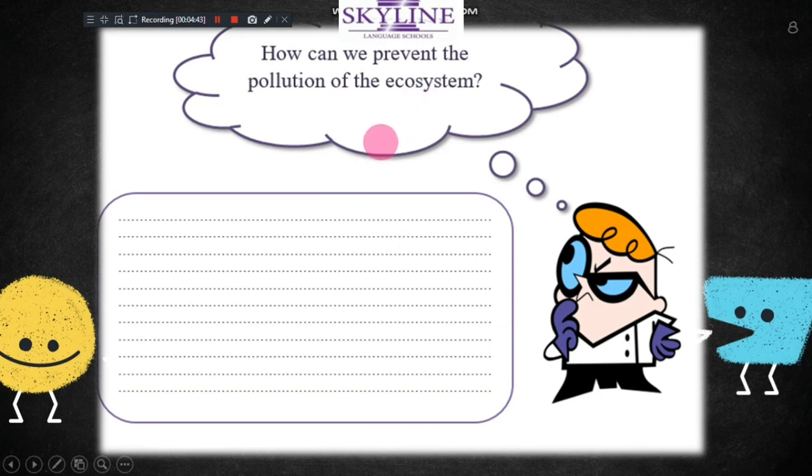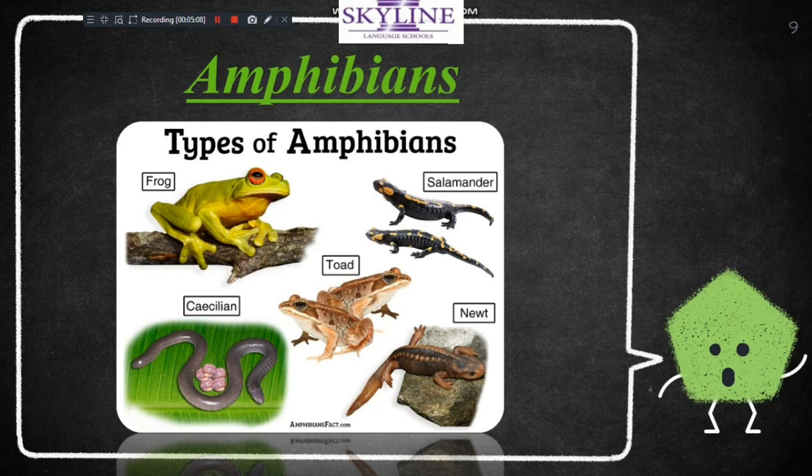How can we prevent pollution from the ecosystem? We can use cars that don't produce smokes. We can use factories that don't pollute, and don't throw anything into the water. Avoid throwing garbage into the soil or the water. Okay? We can find many solutions for throwing wastes.